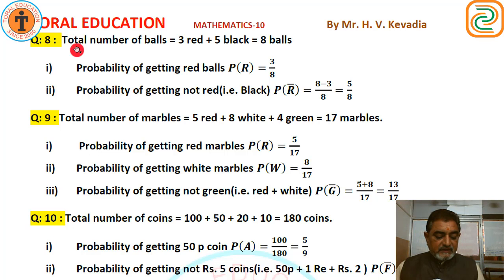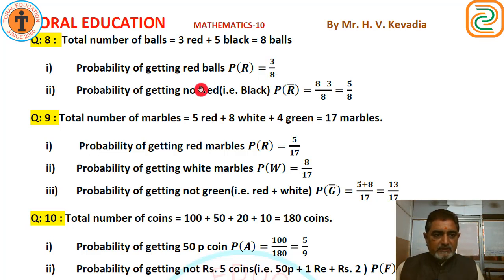Okay. Question number 8. A bag contains 3 red balls and 5 black balls. A ball is drawn at random from the bag. What is the probability that the ball drawn is red, and not red? There are 3 red and 5 black, a total of 8 balls. So the probability of getting a red ball, P of red, is 3 upon 8, because favorable outcomes are 3 and total outcomes 8.